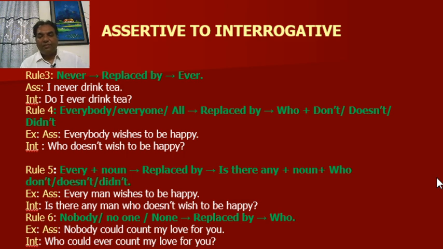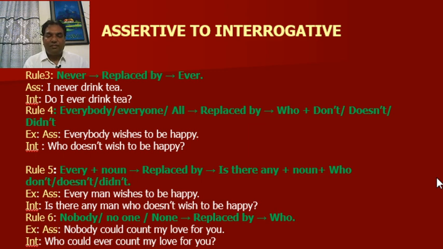Rule number 5. "Every" plus noun is replaced by "is there anyone" or "is there any" plus noun plus who don't, who doesn't, who didn't. Example, every man wishes to be happy.